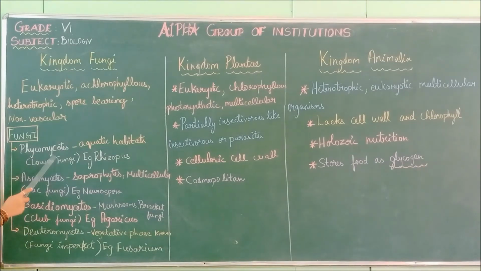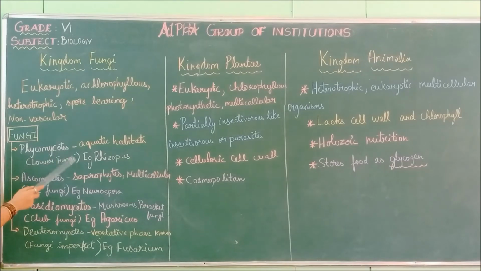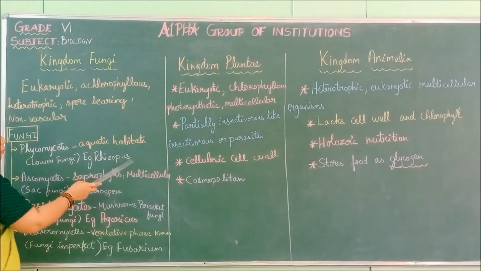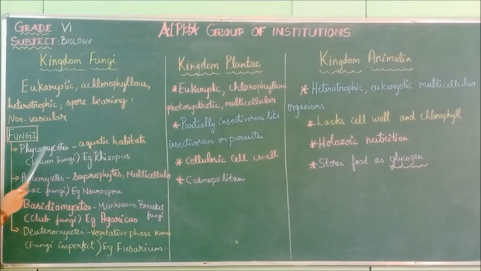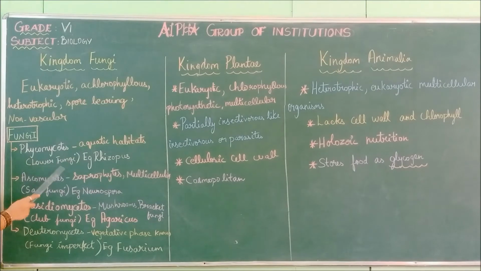So these phycomycetes will survive in aquatic habitats. They are known as the lower fungi. In the fungi kingdom, it is the lower organism. Example, Rhizopus. Rhizopus is an example for phycomycetes. They have aquatic habitats, and lower fungi is also known as phycomycetes.